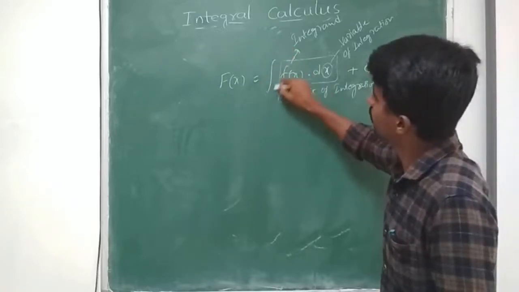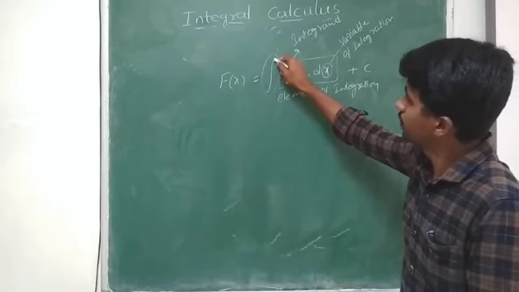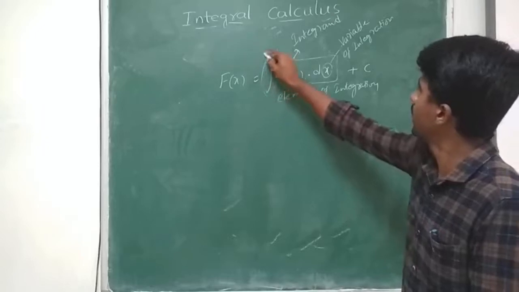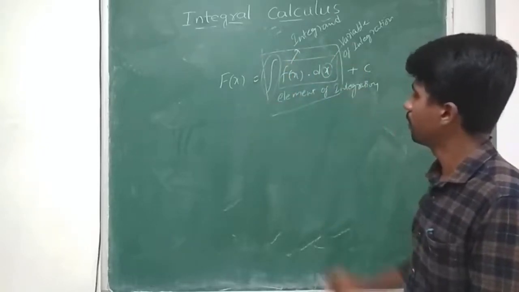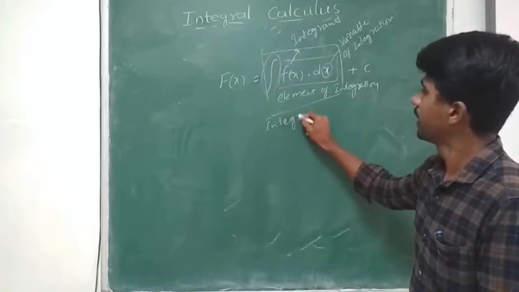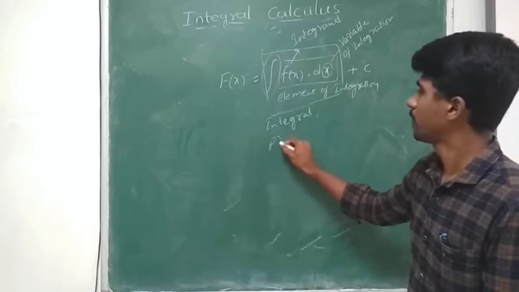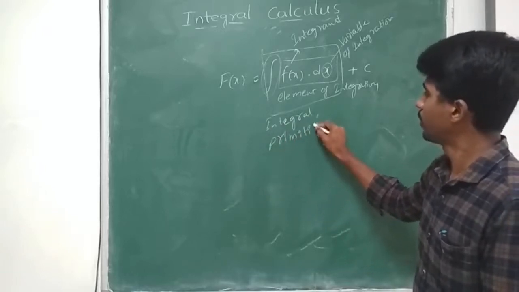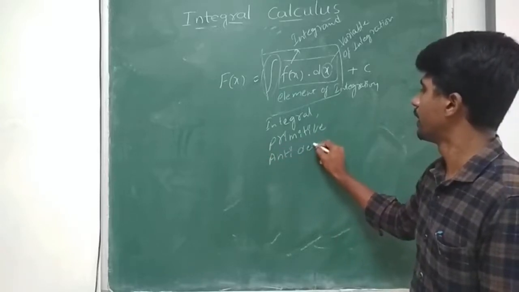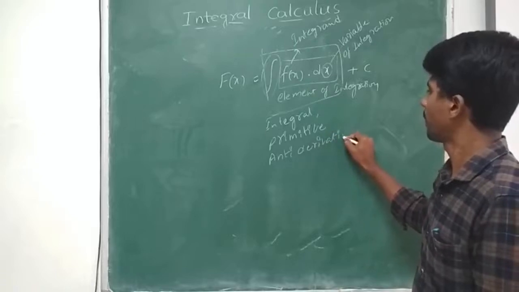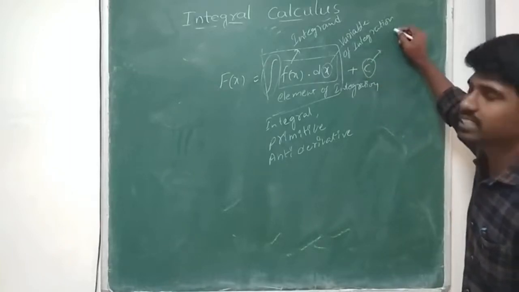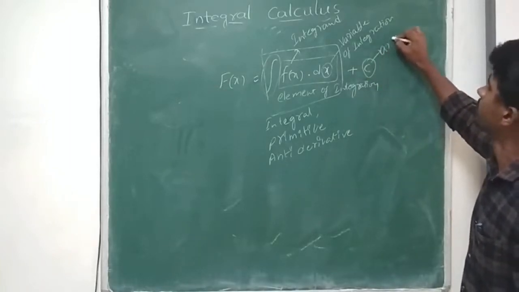And this sign is called the integral sign. This is the sign which is used for finding integration. Now this total together we call the integral or primitive or anti-derivative. And still one more thing is remaining, that is nothing but C. This C is called the constant of integration or arbitrary constant.